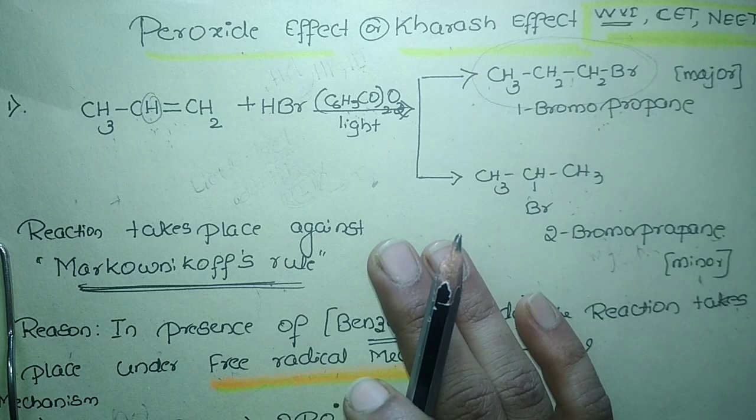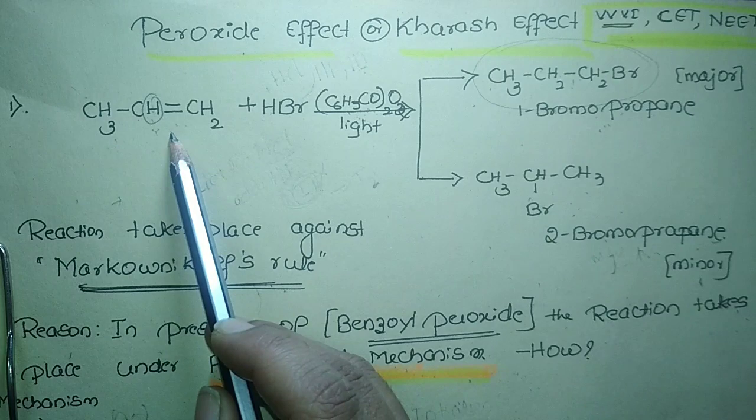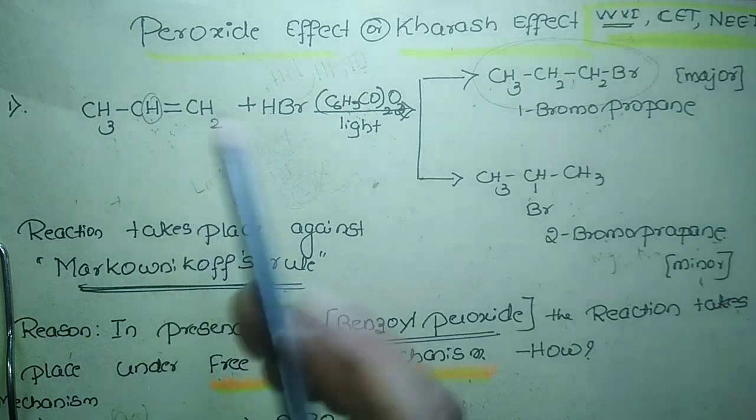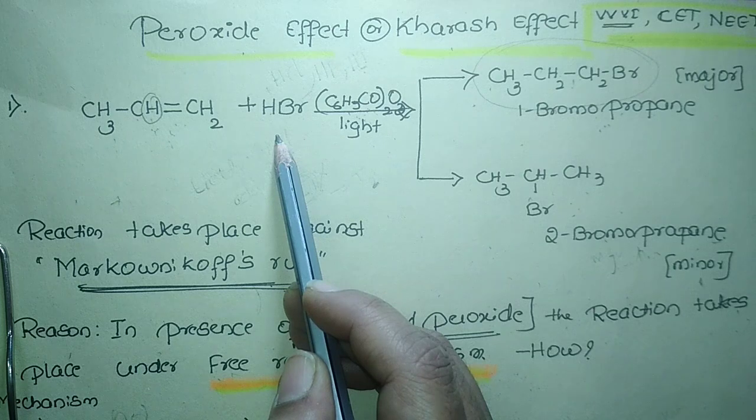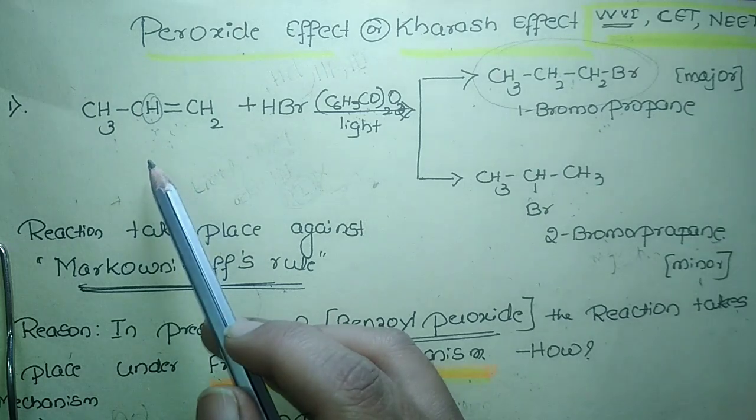In my previous video, while discussing the preparation of haloalkanes from alkenes, the hydrohalogenation of an alkene results in the formation of a haloalkane. That we have discussed, and I gave some examples. If you want to check, just check my previous video about the methods of preparation of haloalkanes and haloarenes. Here we have propene. When this propene is treated with hydrogen bromide, hydrohalogenation takes place, which results in the formation of haloalkanes.